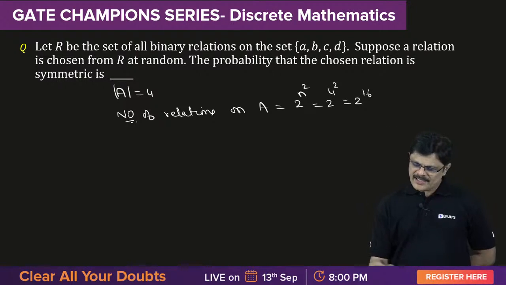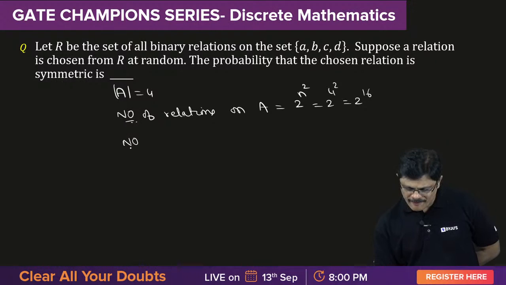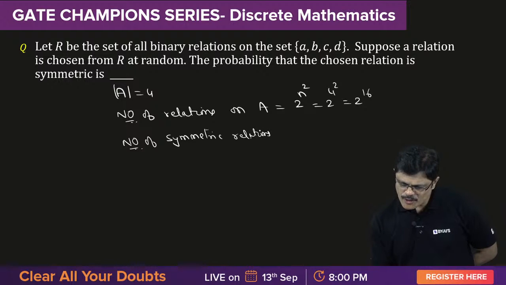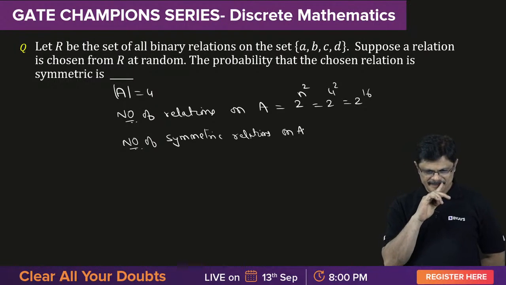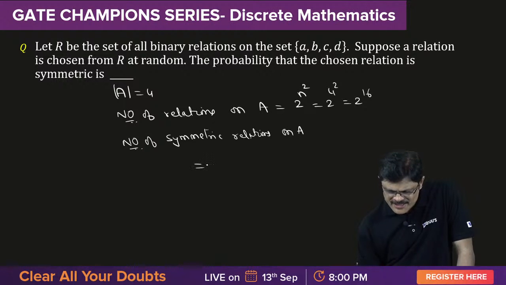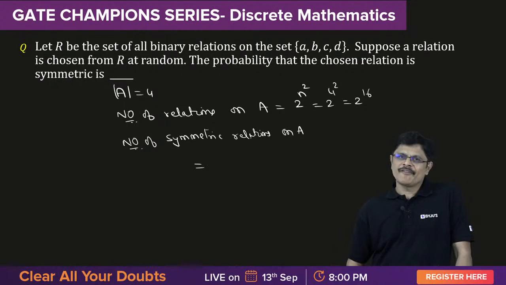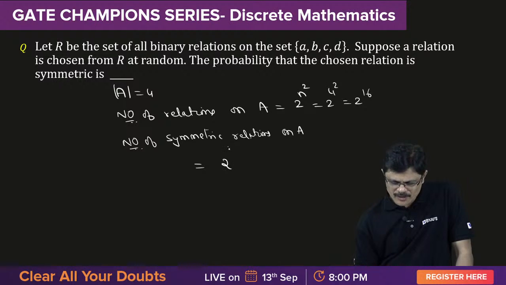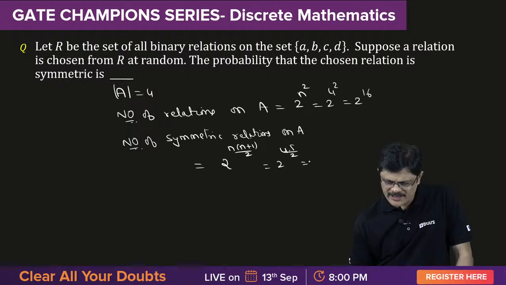Now the question is, probability that a chosen relation is symmetric. So we need to know number of symmetric relations on A. Correct, Satyam, yes. How many symmetric relations are there on A? What is the formula for that? 2 power n into n plus 1 by 2. That is 2 power 4 into 5 by 2, that is 2 power 10.